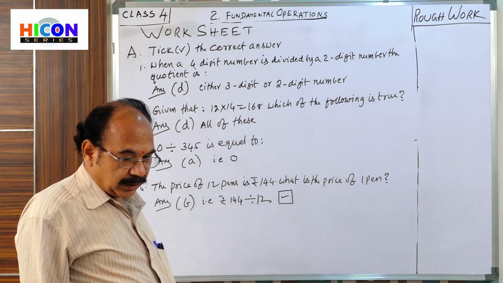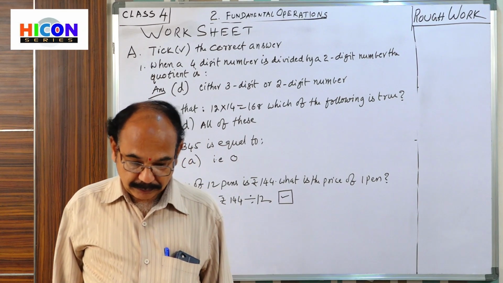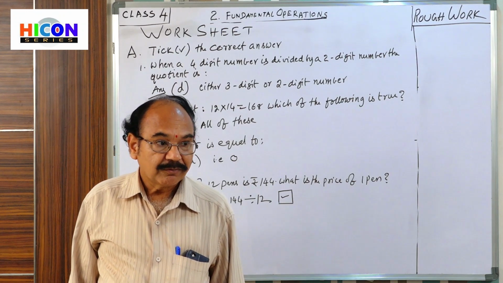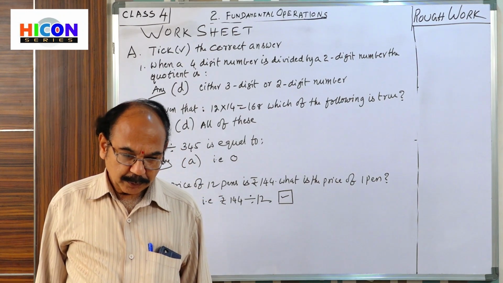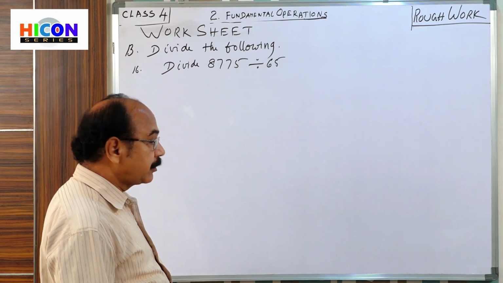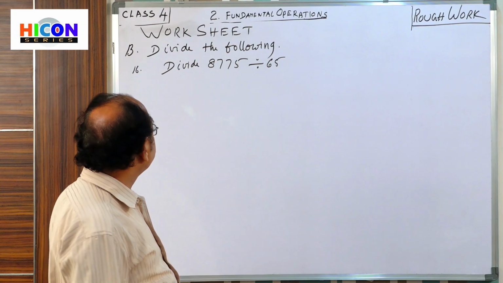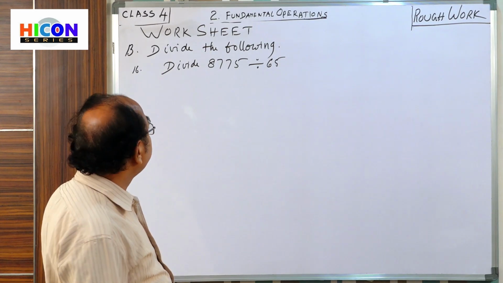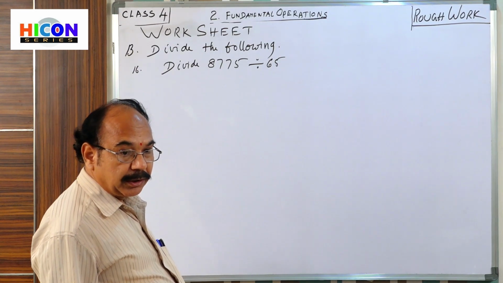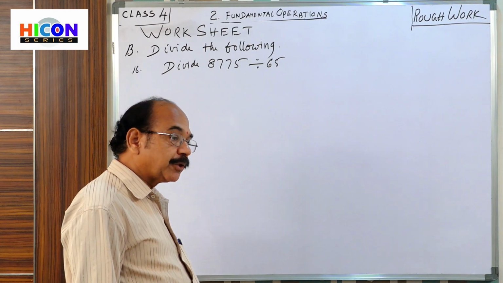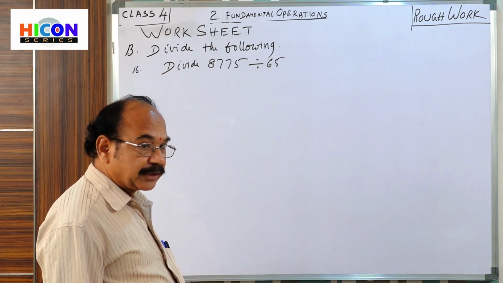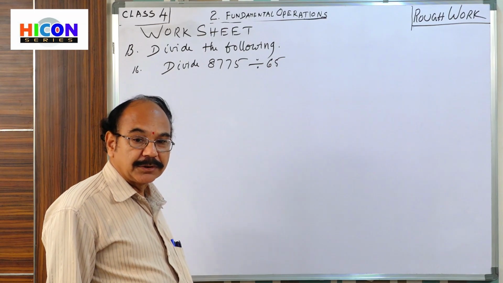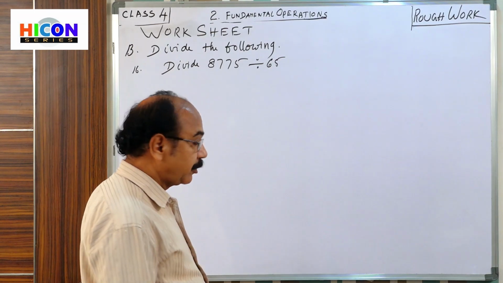Okay, children, now we are going to B. Divide the following. Go to section B in the worksheet. In section B, there are some division problems. Already you have learned about so many division sums in the previous exercises. You studied the division of large numbers.